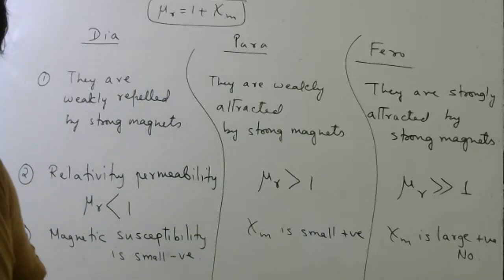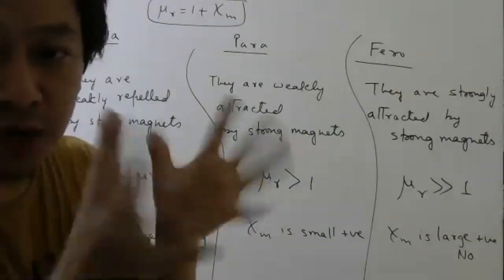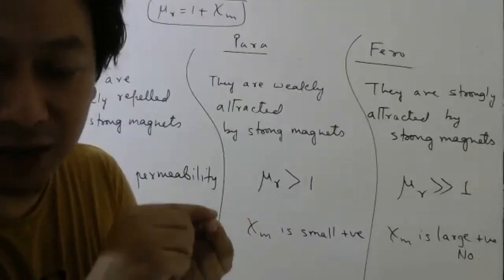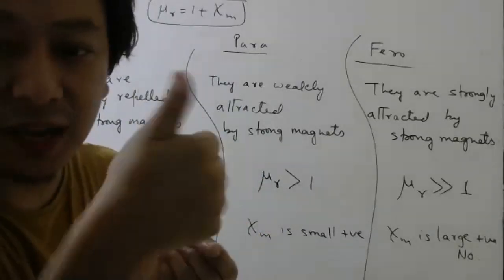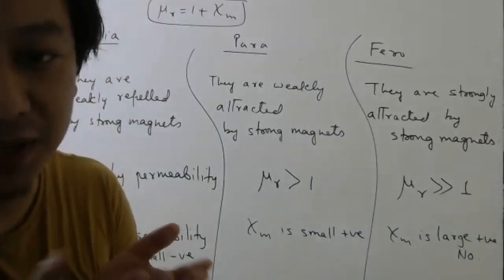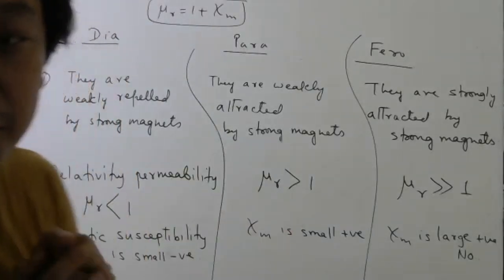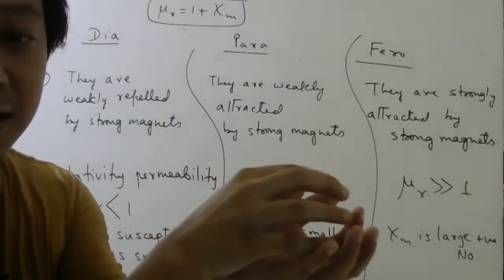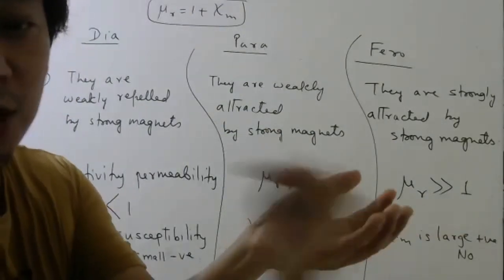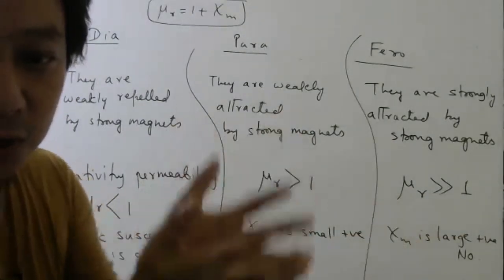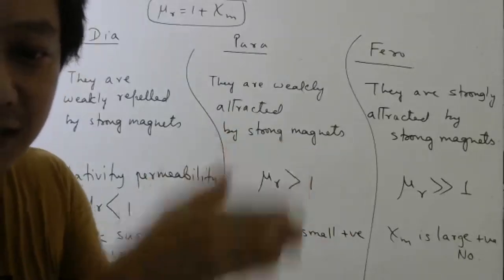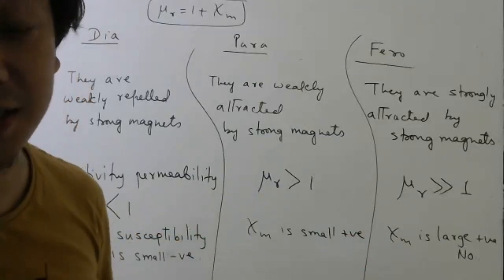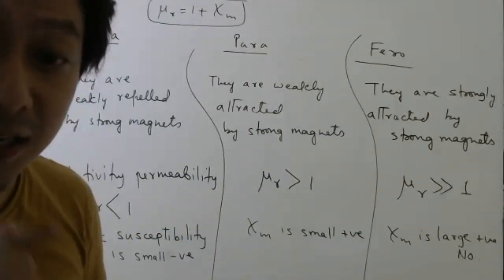So remember, in diamagnetic material, the atoms do not have any dipole moment. Basically, they have an even number of electrons, so one electron's magnetic moment will cancel the other electron's magnetic moment. So the atom as a whole doesn't have a magnetic moment. But when you apply an external magnetic field, they get an induced magnetic moment in the opposite direction. And that is why the total magnetic field inside the material is less than outside. But why it got induced in the opposite direction, sir? That we have to study in the next chapter.